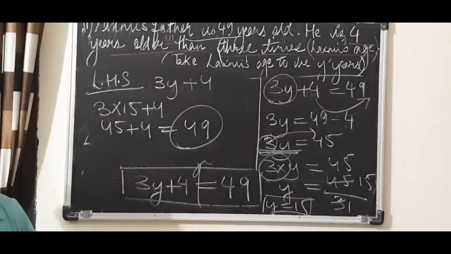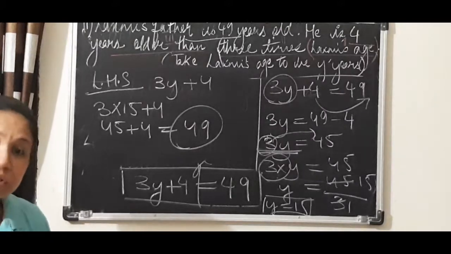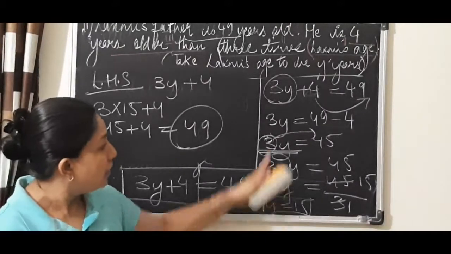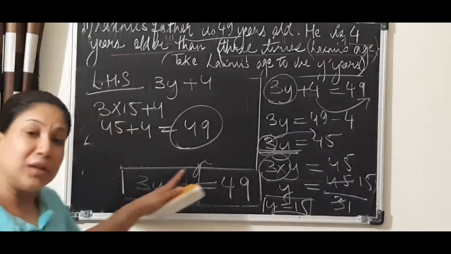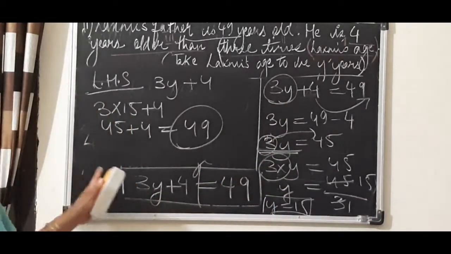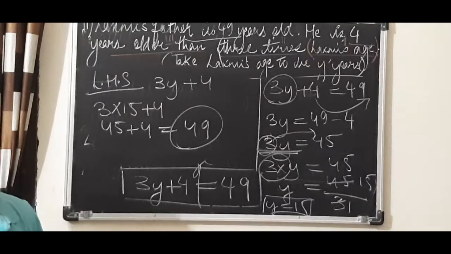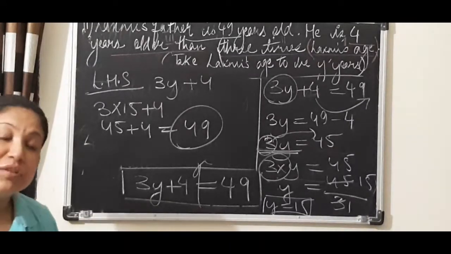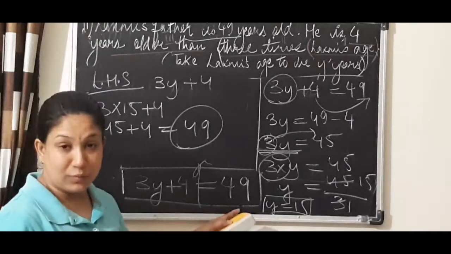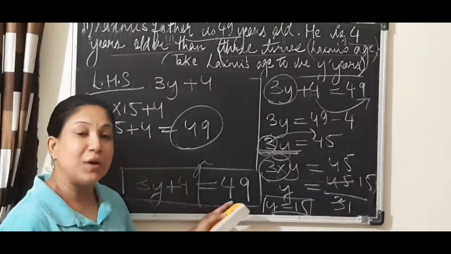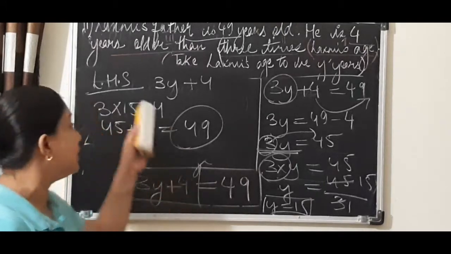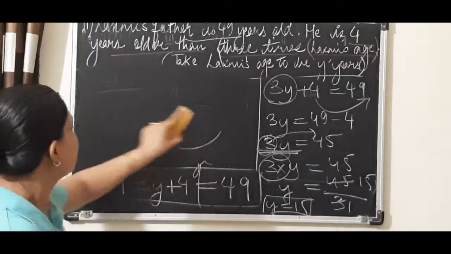So do remember to at least once cross-check the values after getting the equation solved. Get the value, put it in the equation and check whether LHS and RHS are equal or not. Just don't leave these questions simply after solving. If you have time, I am saying, if you have time, try to do the cross-checking of these type of statement questions.